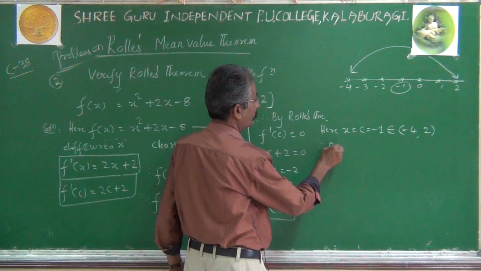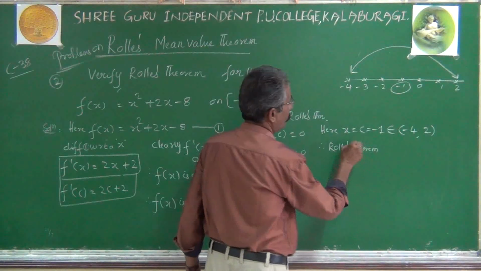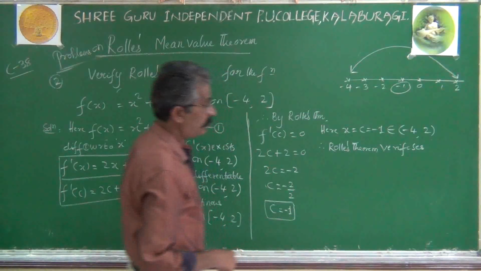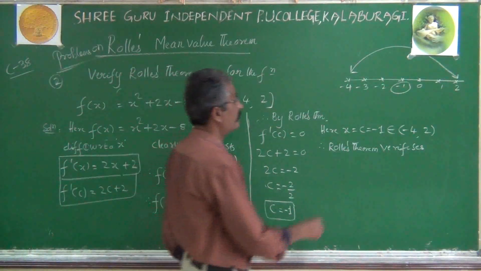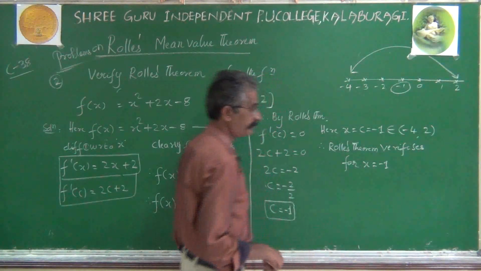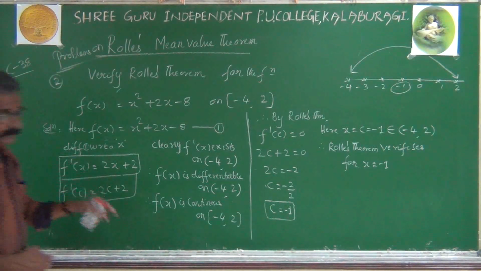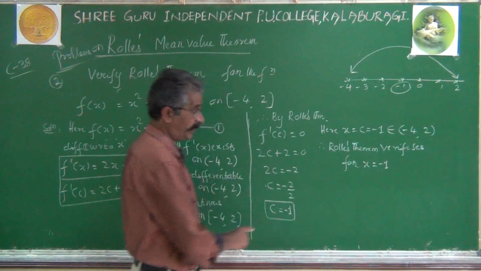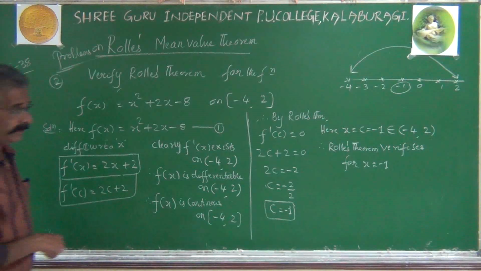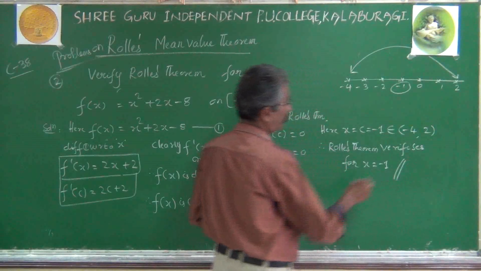Therefore, Rolle's theorem verifies this, or you can write Rolle's theorem holds, for x equal to minus 1. That means among the number of points on the curve, there is one point, x equal to minus 1, at which the tangent is parallel to the x-axis. That is the meaning of this problem, and that is the meaning of Rolle's theorem too.